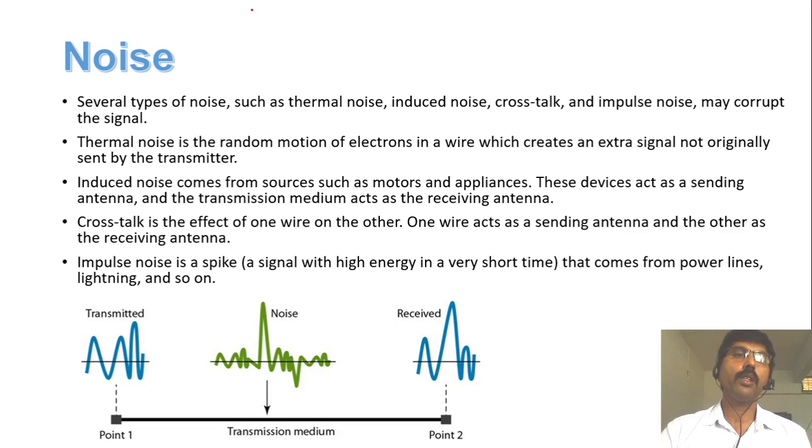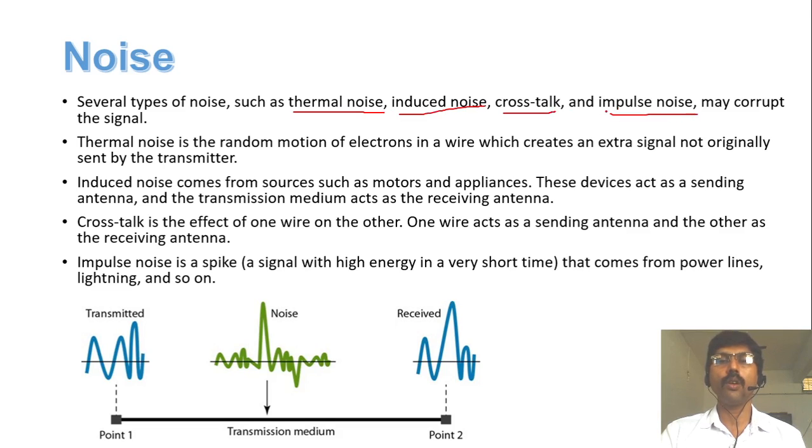The next impairment is called noise. There are different types of noise: thermal noise, induced noise, crosstalk, and impulse noise. What is the meaning of thermal noise?